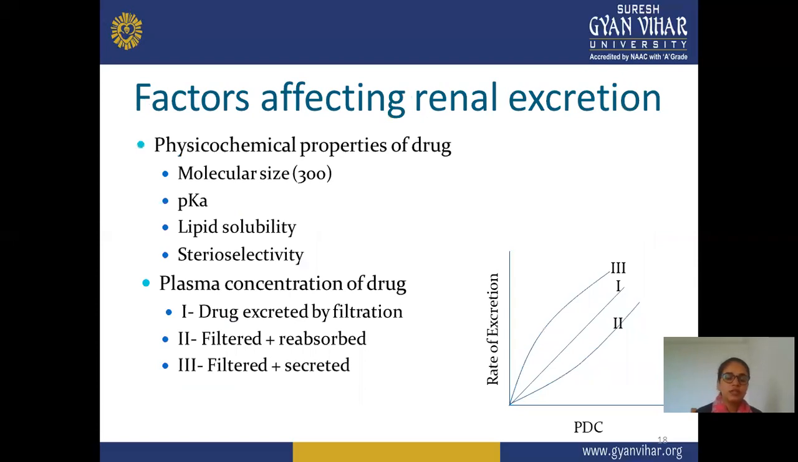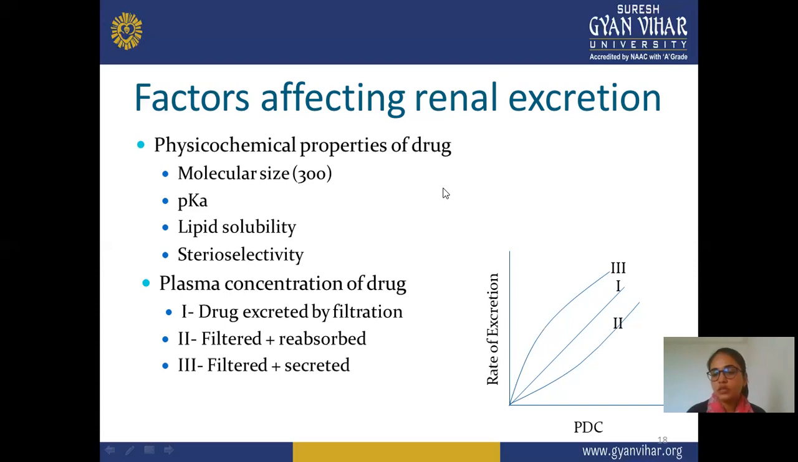Next are the factors affecting renal excretion. There are different factors that affect the excretion rate, causing improper, greater or lesser excretion. The first factor is the physicochemical properties of the drug. These include molecular weight, pKa, lipid solubility, or stereoselectivity. We already saw in the previous slide which factors are required for good excretion or easy reabsorption. So molecular size may also be responsible for improper excretion.